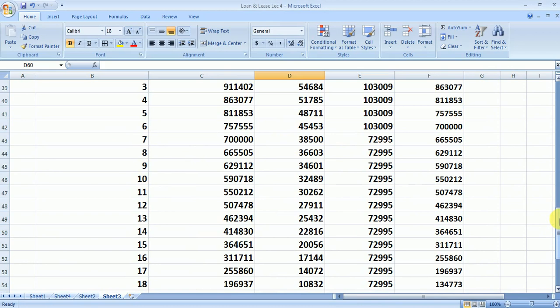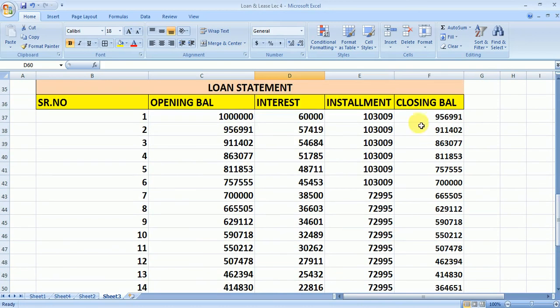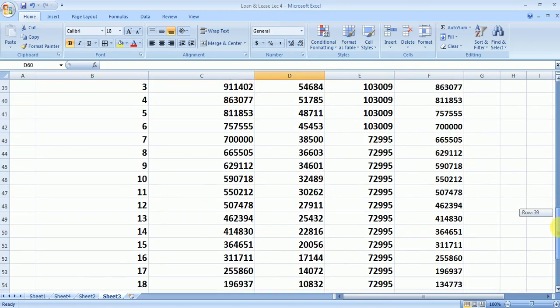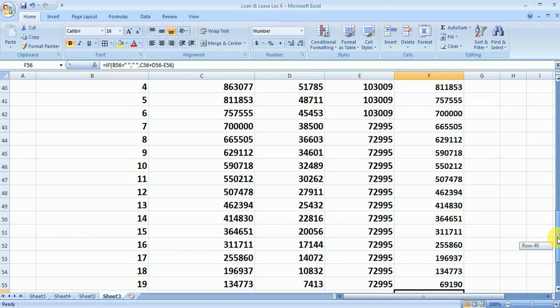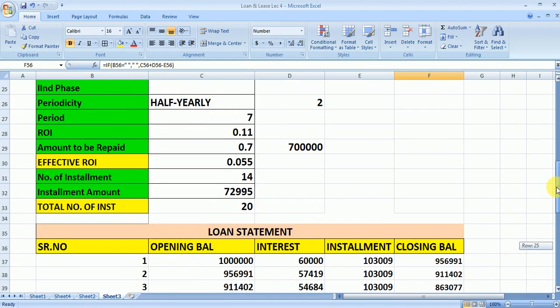So first again you can select all this value and you can reduce it. So now you can see here at the end of last installment the balance is coming out to be 0. So that means you have used the formula in a correct way. So this is all about the loan rescheduling.